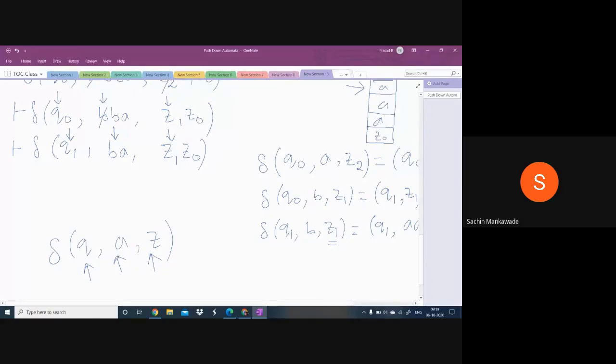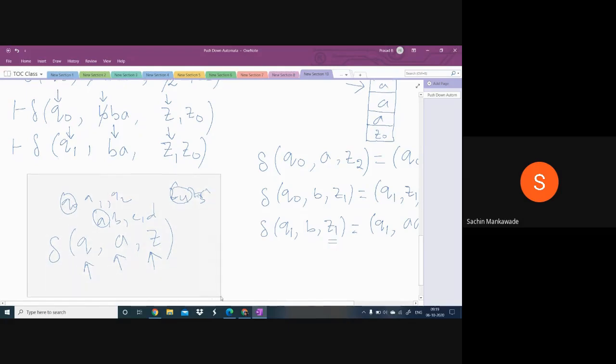Whatever we require, we define for them only. Suppose there are 3 states Q0, Q1, Q2, 4 inputs A, B, C, D, and 5 stack symbols Z1 to Z5. You need not define for every combination. Whatever we require, we define only for them.